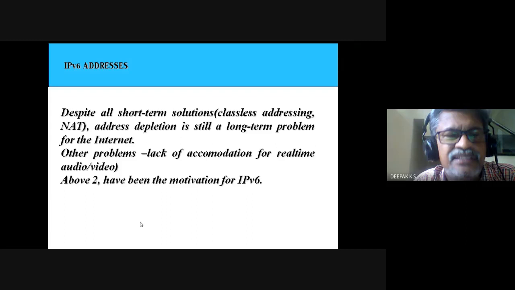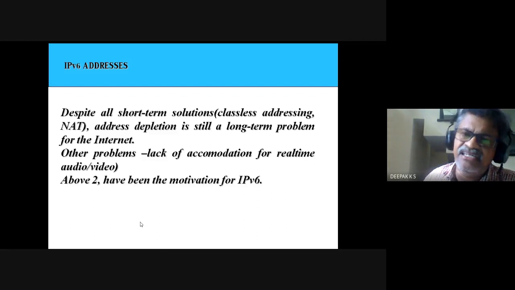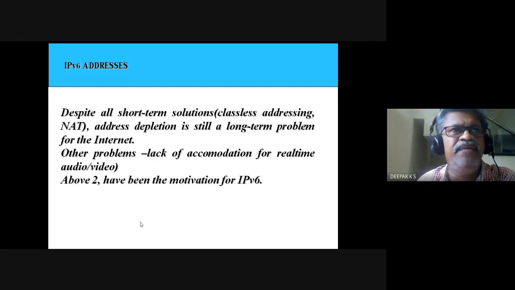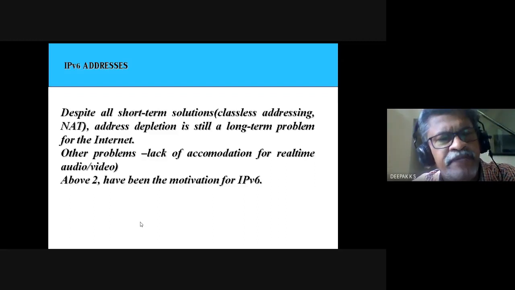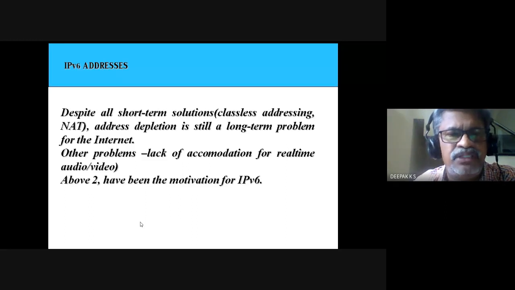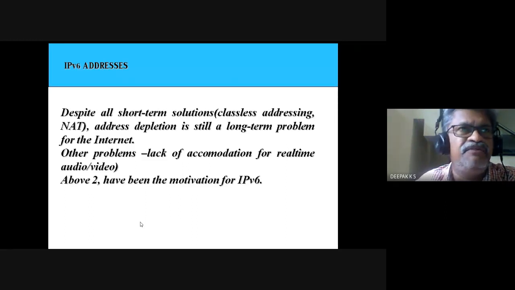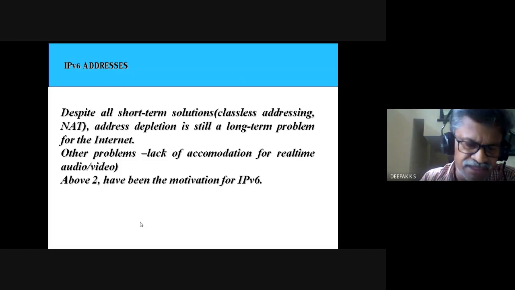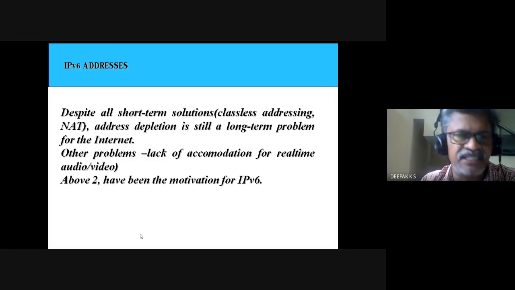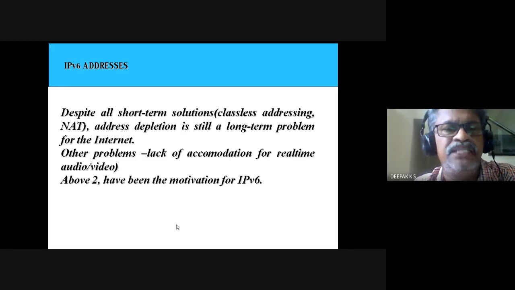However, this depletion of addresses was noted, and it was envisaged early itself. So there were many meetings. There was one IPv5 which didn't come out. Then IPv6 was there. A lot of discussion went on, and a lot of members proposed many other bit lengths.